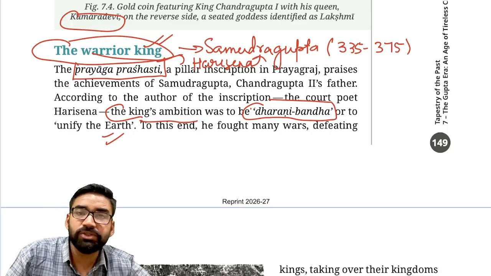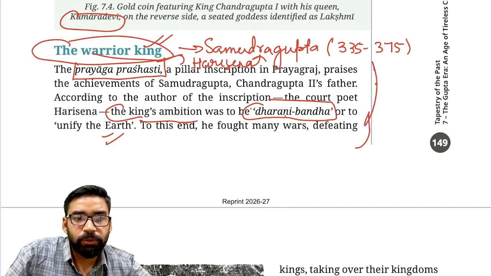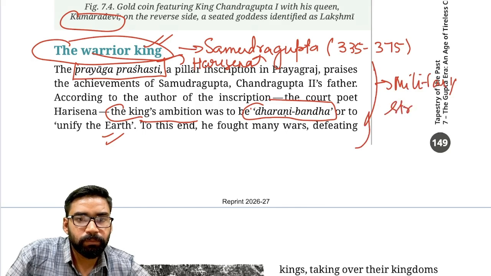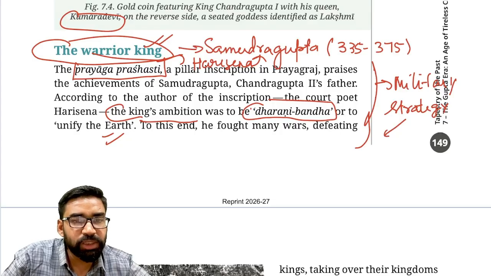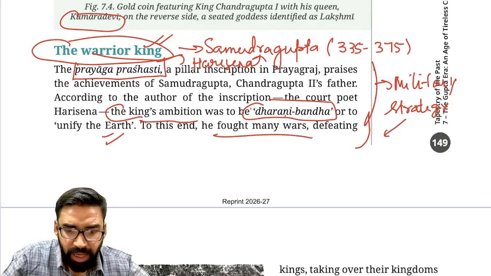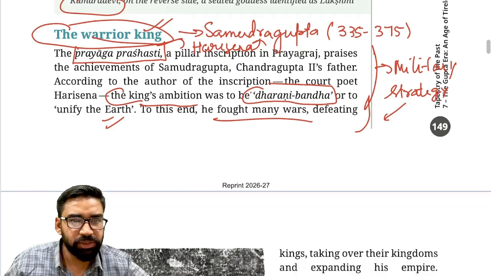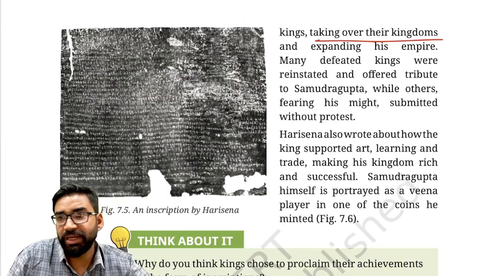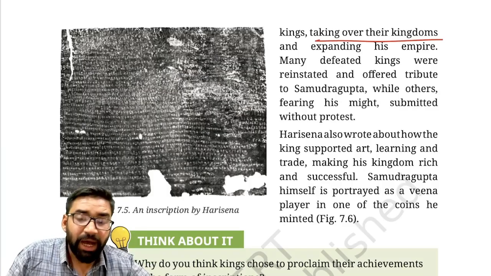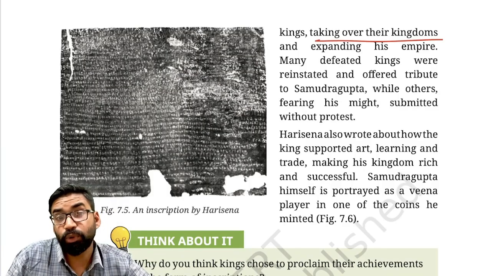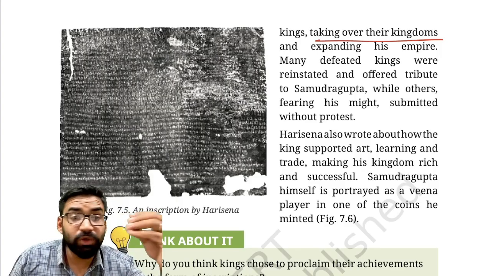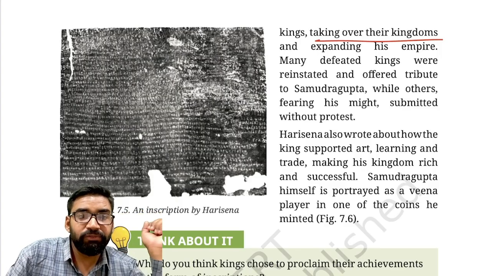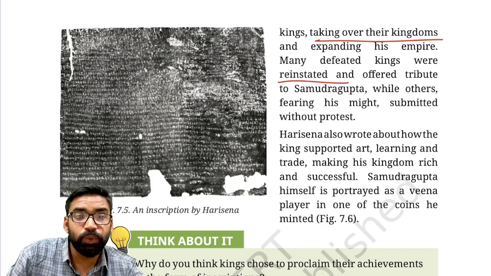His military strategy is also mentioned in the Prayag Prashasti. First of all, he fought numerous wars and defeated many kings, taking over their kingdoms. In this way, he expanded his empire. Clear. Other kings submitted without any protest. Why? Because Samudragupta was the greatest ruler. Many defeated kings were reinstated and they offered tribute to Samudragupta.